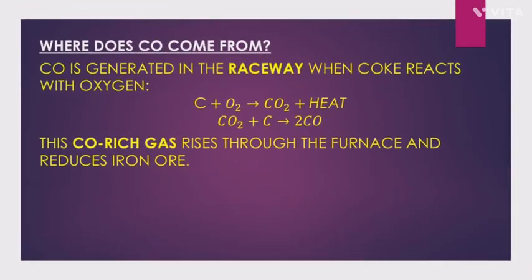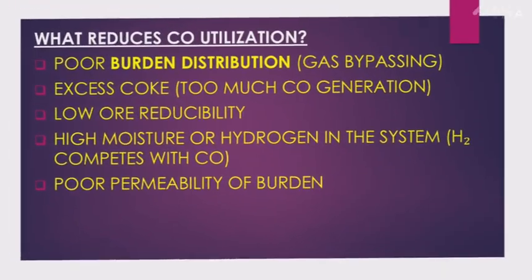Where does CO come from? CO is generated in the raceway when coke reacts with oxygen. C plus O2 equals CO2 plus heat. CO2 plus C equals 2CO. This CO-rich gas rises through the furnace and reduces iron ore.